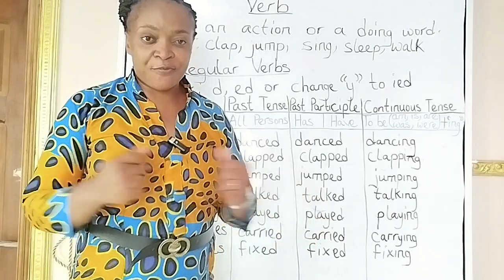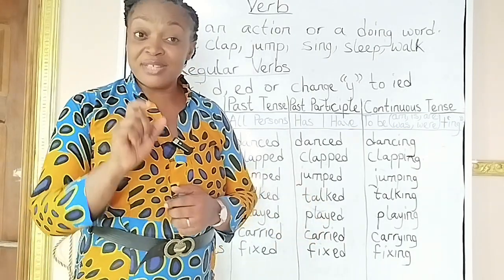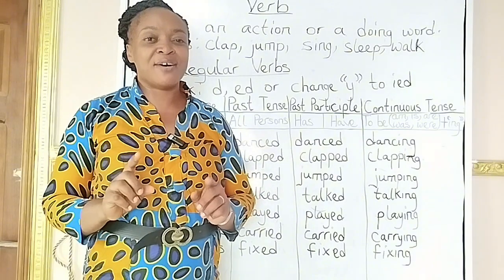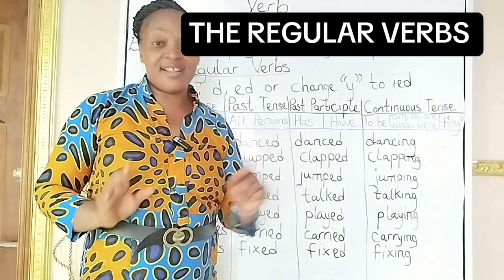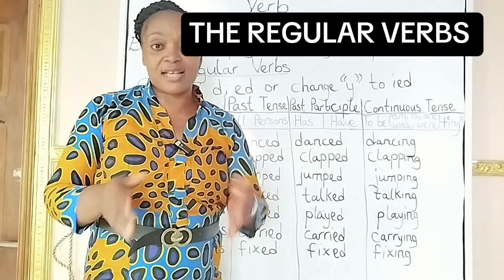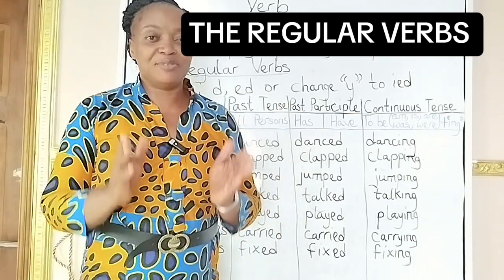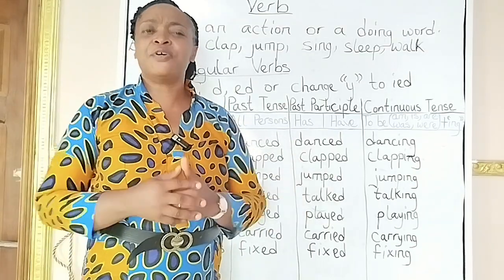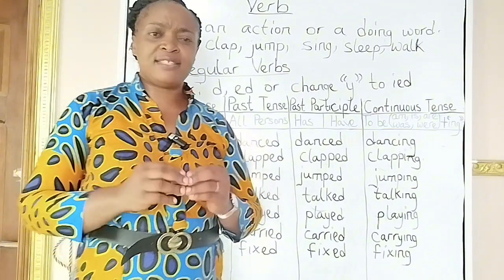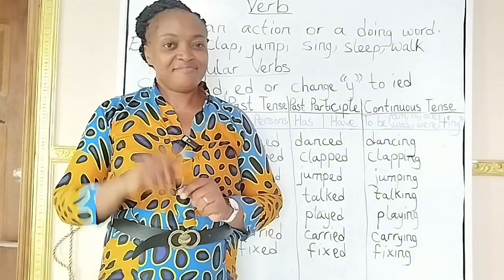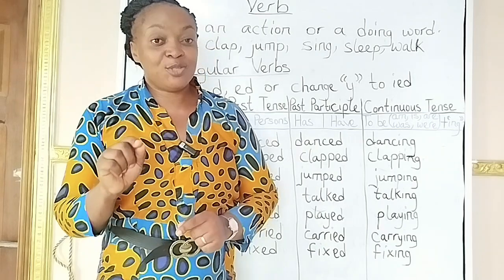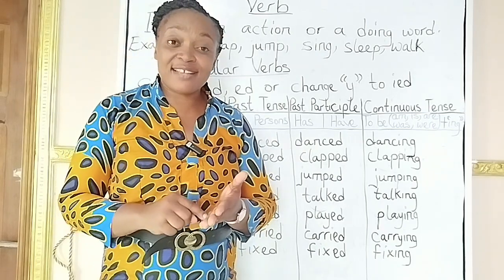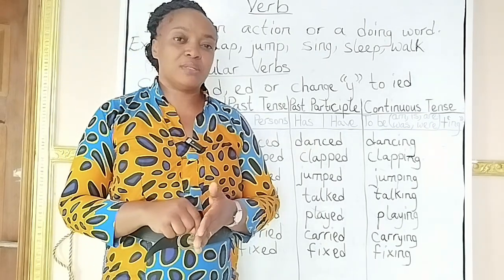We have millions of verbs, but in today's class, I want to talk about the regular verbs. We have main verbs, the irregular and the regular verbs. But in today's class, we're going to look at the regular verbs. The regular verbs are those verbs that take a D, ED, or a change of Y to IED as the past tense and past participle.